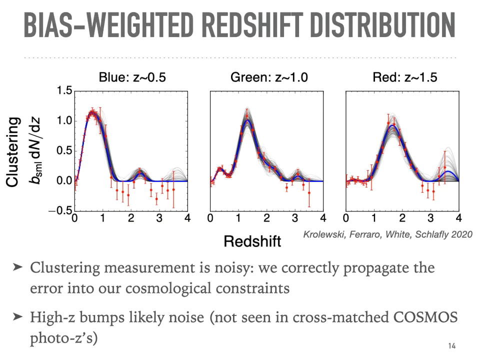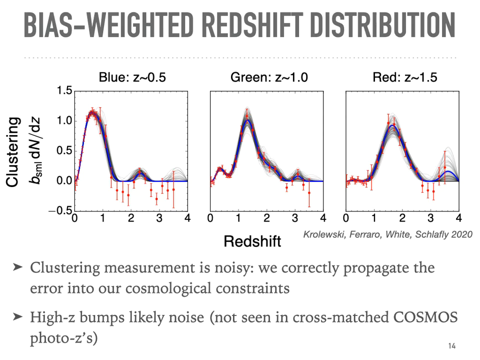And so here I'm showing the cross-correlation measurements again. And here I want to emphasize that these clustering measurements are noisy. We're limited by the number of spectroscopic objects that we have. And so basically at each redshift, we have a point and we have some error bars. Those are the red points and error bars. And we can interpolate through those points to get a best fit redshift distribution given in blue.